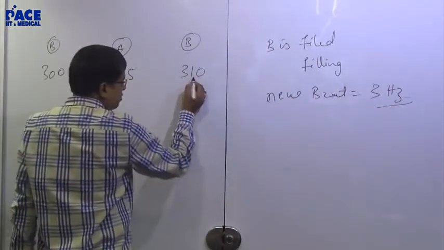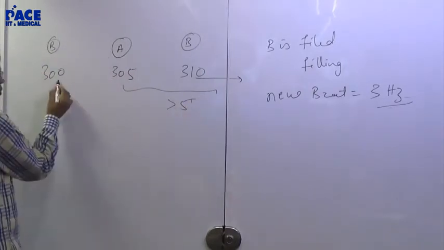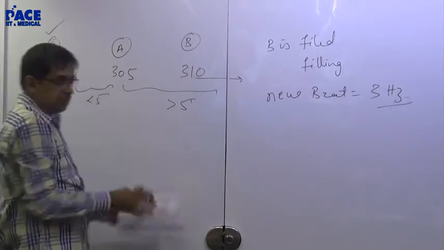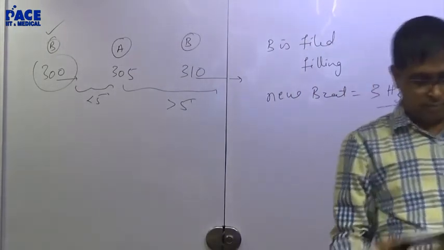If I file this, it will go up, and the difference will be greater than 5. But now if I file this, the difference will be lesser than 5. Hence my answer is 300.